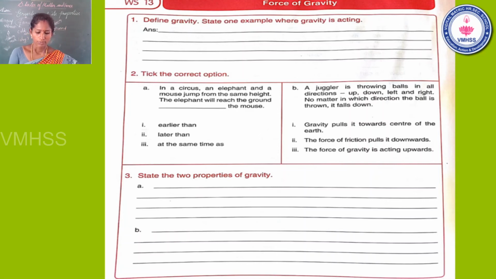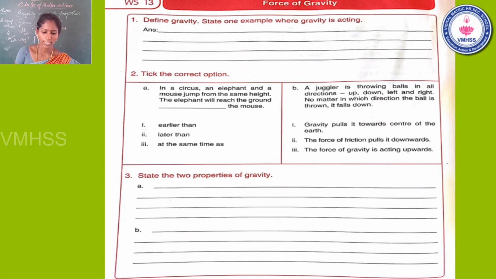The first option: gravity pulls it towards the center of the earth. Second: the force of friction pulls it downwards. Third: the force of gravity is acting upwards. What is the answer? Very good, students. The first one is the correct answer.